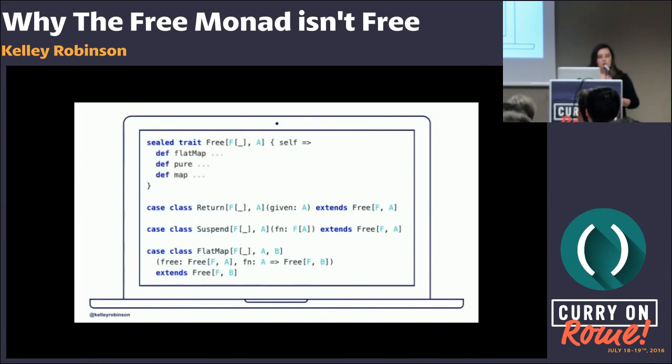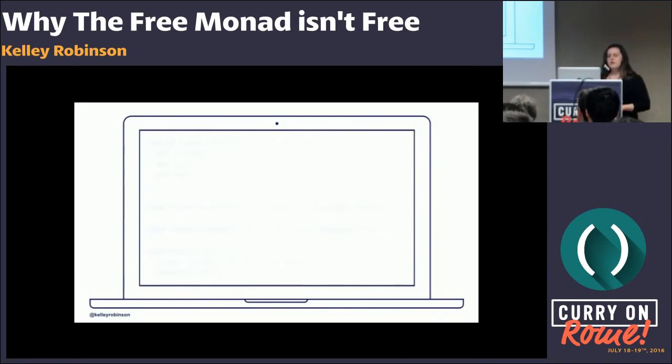And finally, we'll add some helper methods on our trait that will be used in the computation and allow us to chain our operations using the Scala syntax. And we're going to use this to build up the types, to store the syntax and the functions. But again, we're not going to evaluate anything when we do this. We just want to store it. So let's look at an example.